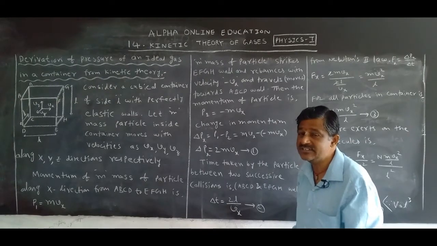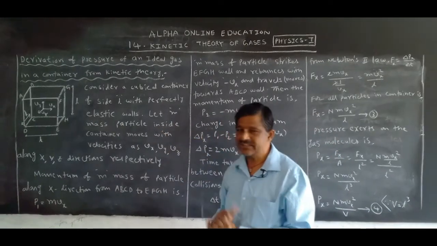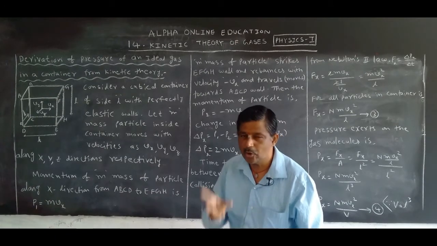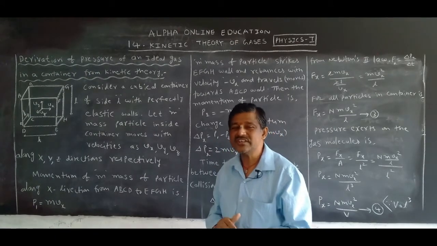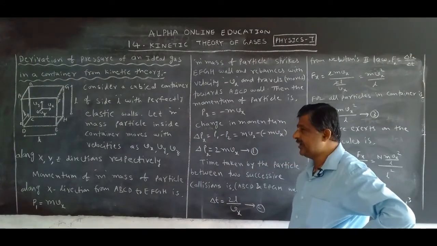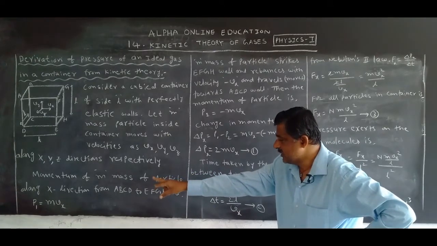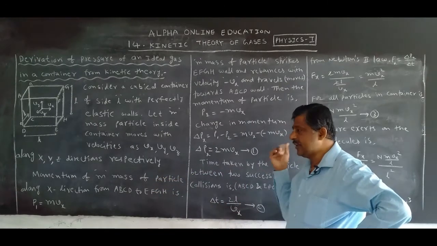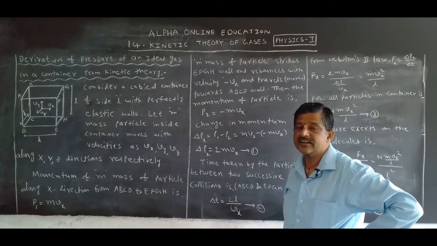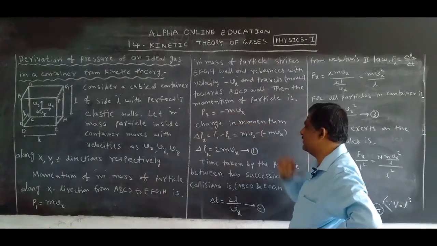So how many collisions occurred on the particle? One collision on the EFGH wall and another collision on the ABCD wall. Two successive collisions occurred. Now what is the momentum when the particle strikes the EFGH wall? P1 is equal to mvx. After rebounding, what is the momentum when it collides with the ABCD wall? P2 is equal to minus mvx.